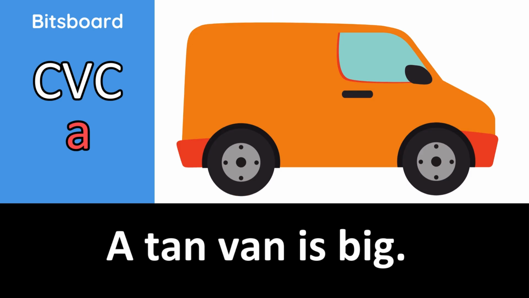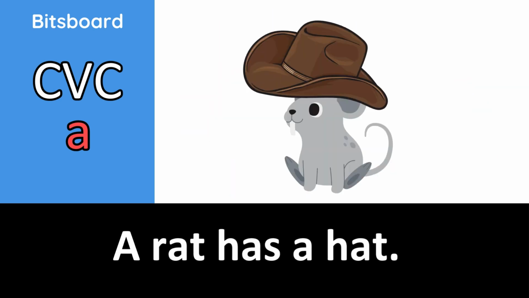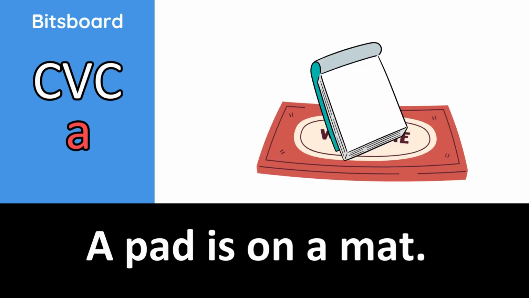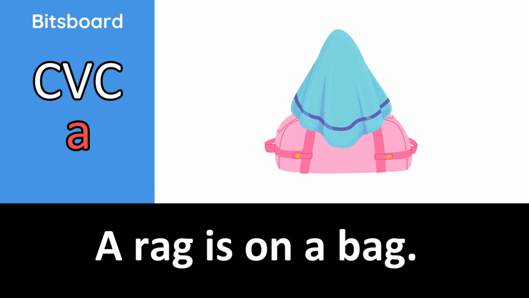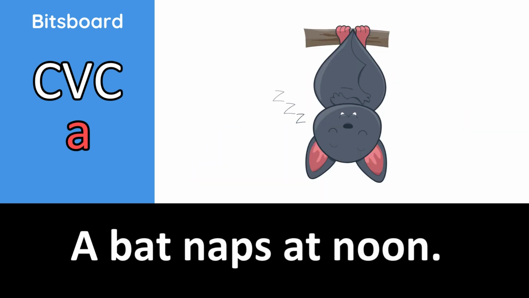A tan van is big. A cat can nap. A rat has a hat. A man taps a can. A pad is on a mat. A rag is on a bag. A cat sits on a mat. A bat naps at noon.